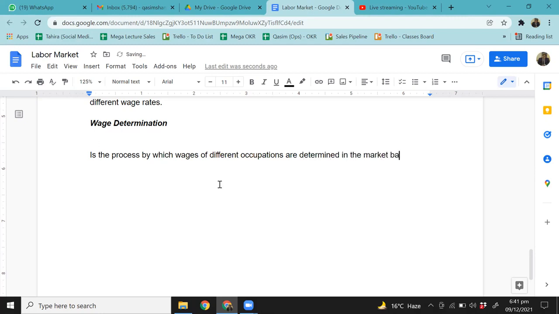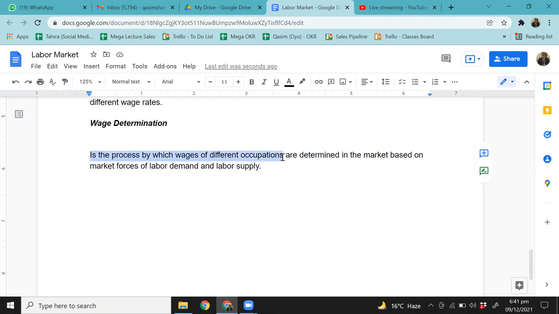Right, based on forces of labor demand and supply. Now think about this. Let's read this definition together. What is wage determination? So wage determination is the process by which wages of different occupations.